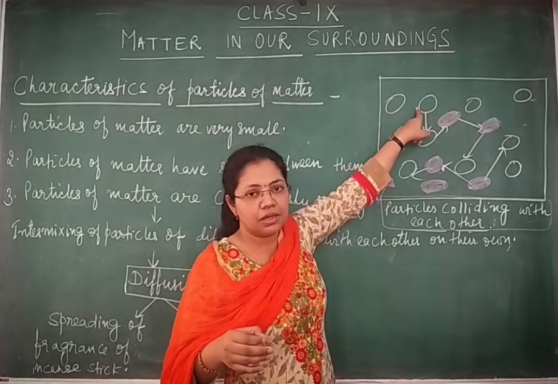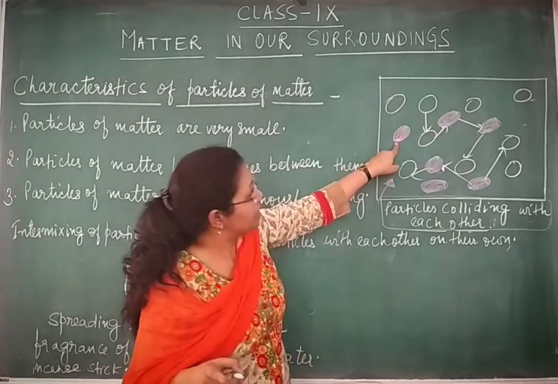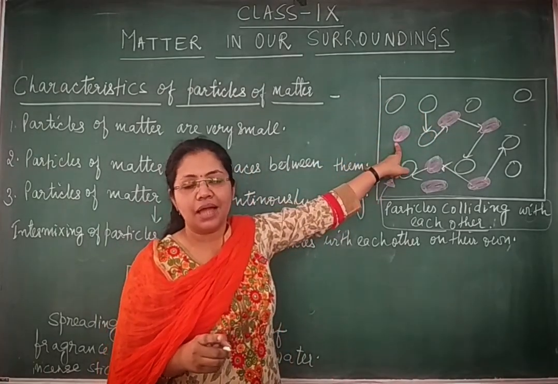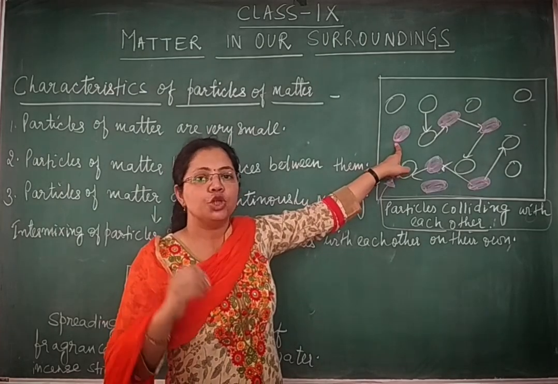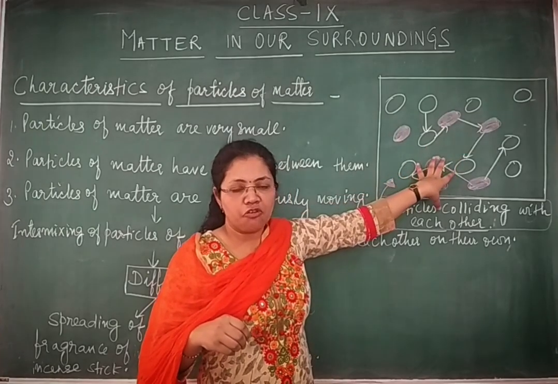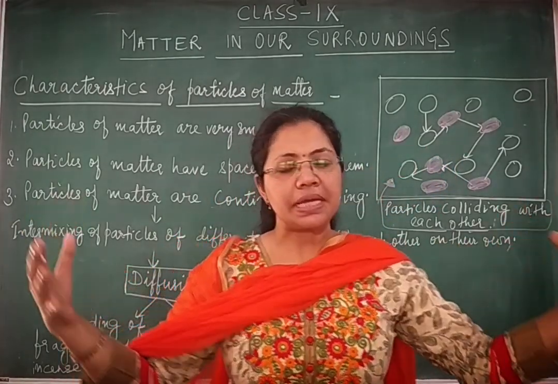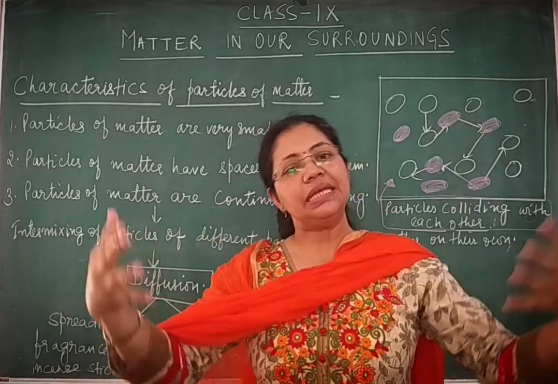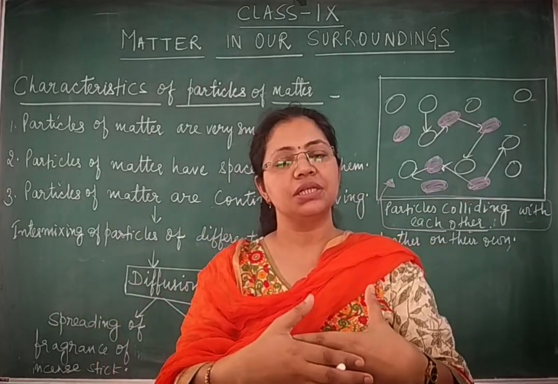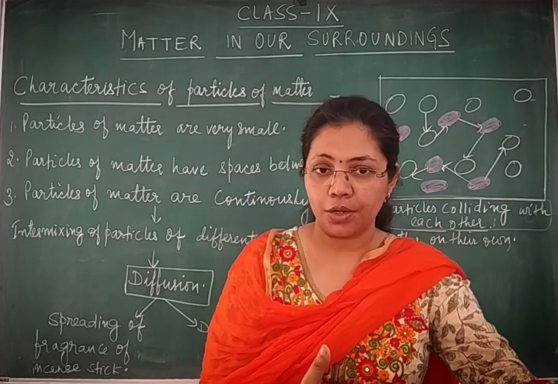One is white, representing one kind of matter particles, and the other is pink, representing a second kind of matter particles. These two kinds of particles are moving, and during movement they keep on colliding with each other, with their own particles and with the particles of the other kind of matter.